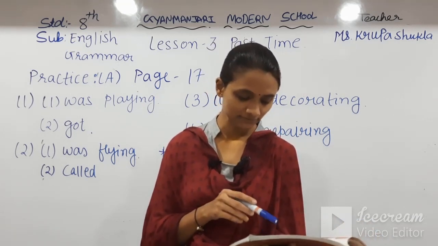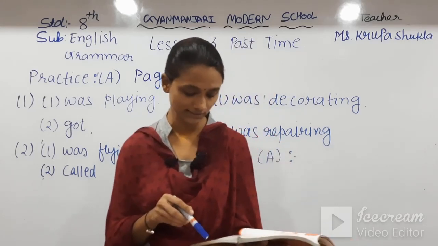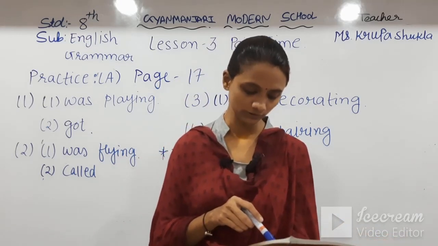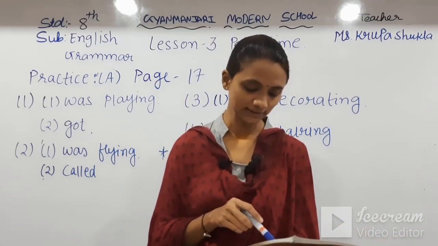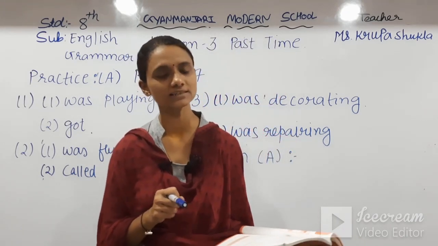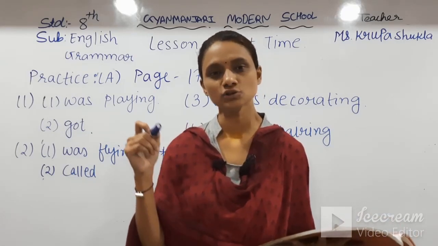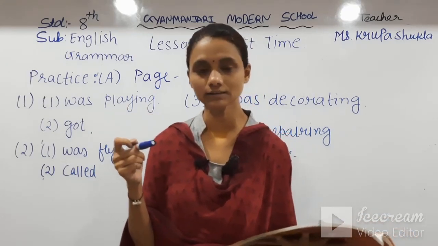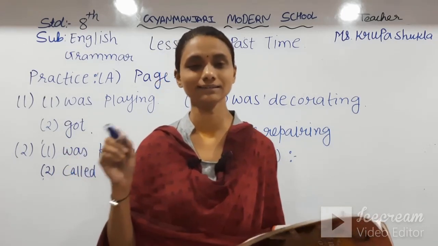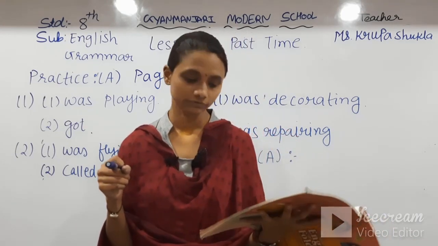Before we start these blanks, below these blanks in a box something is given. Let's see what it is. Remember, we use present perfect to refer to a complete action that has some connection to the present. So where do we use present perfect tense? We use it when an action has already been completed in the past, but the effect of the action still continues in the present. In that situation we use present perfect tense.